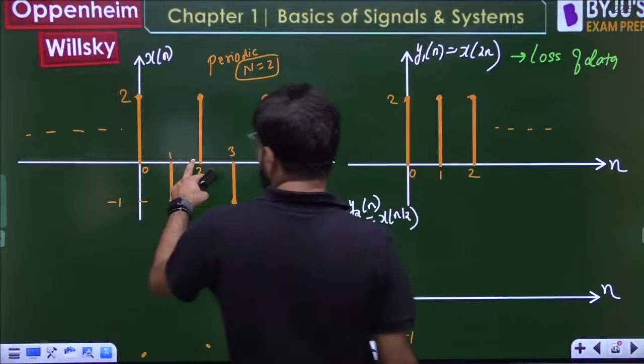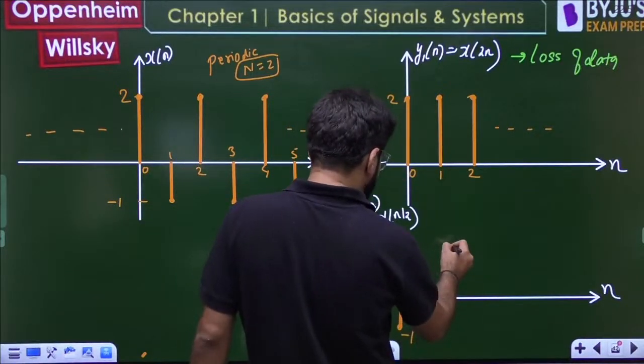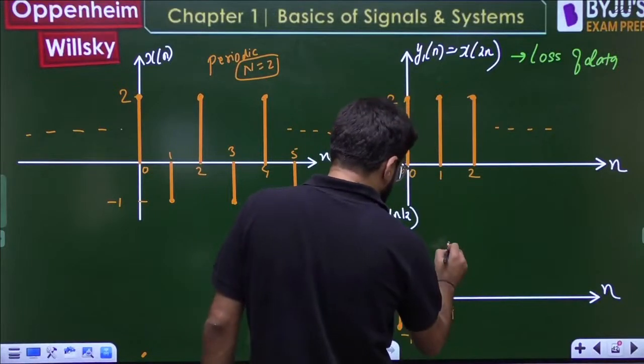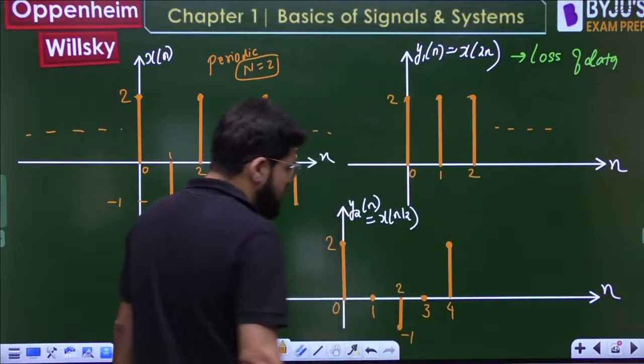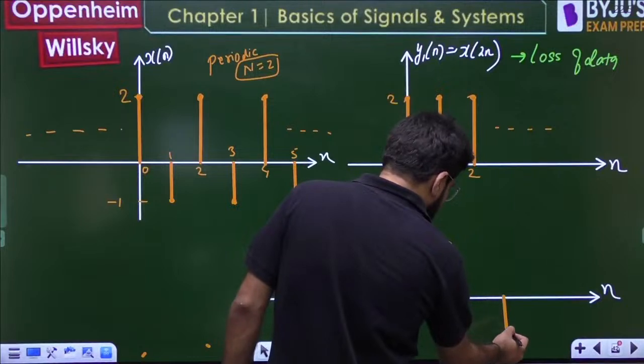Now similarly the value at 2 will go to time 4. So what is there at 3? Again a missing sample, so that is 0. Then there will directly be minus 1 at 6.